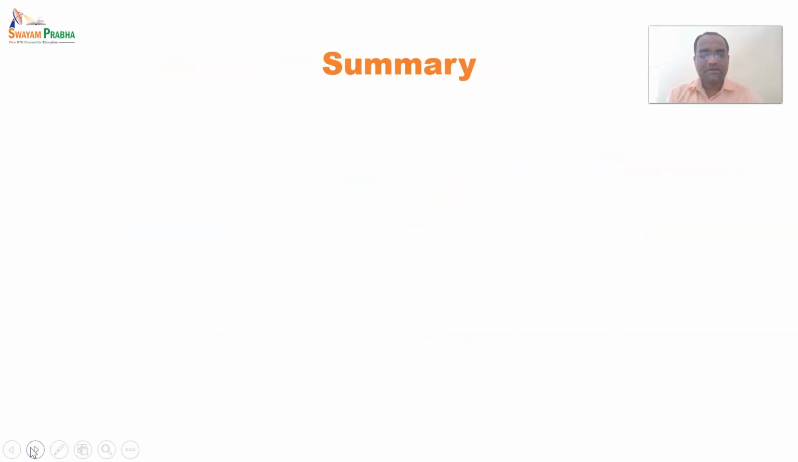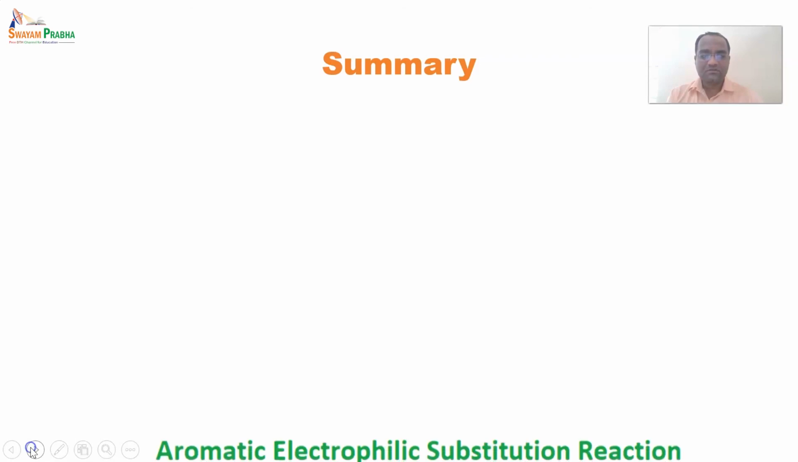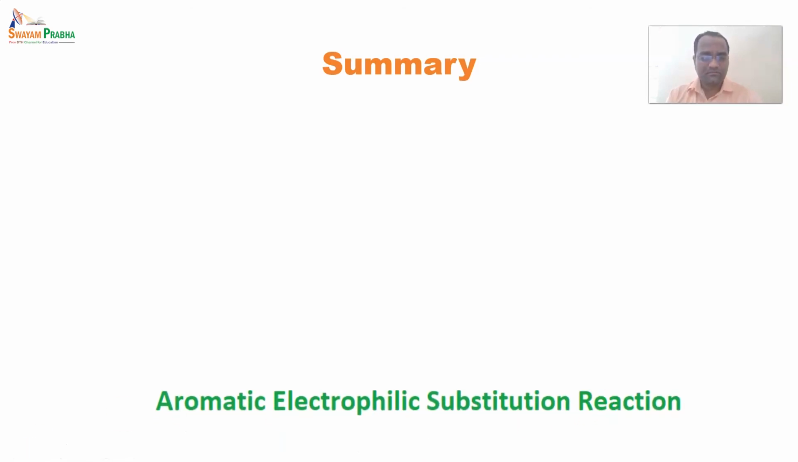So now we'll come to a summary of this session. We started with an aromatic electrophilic substitution reaction. Aromatic means the benzene ring we are considering over here. Electrophile means an electron-deficient species, and substitution reaction means the aromatic C-H, or we can say the hydrogen of the aromatic ring, has been substituted by a strong electrophile using some reaction conditions such as a Lewis acid, or using another reagent as well as heat.